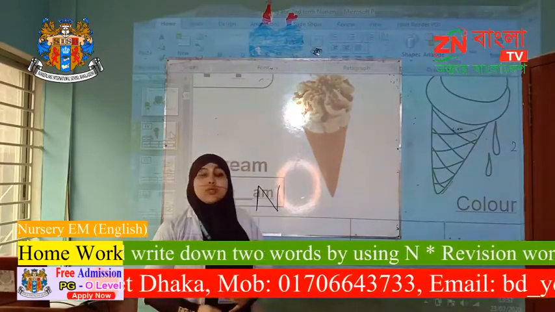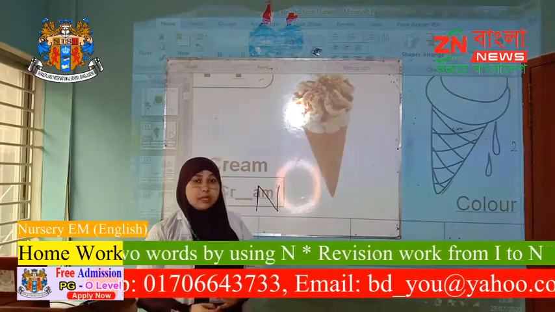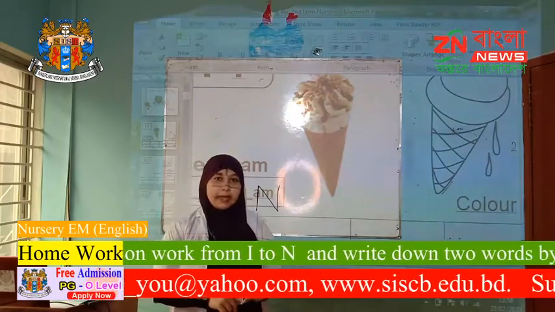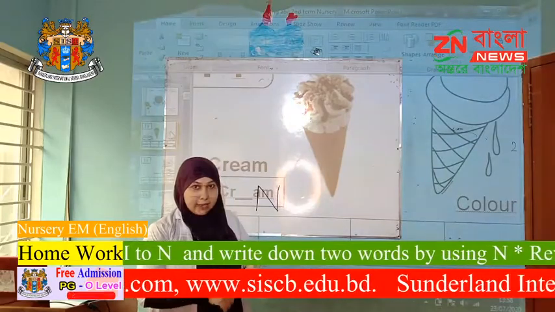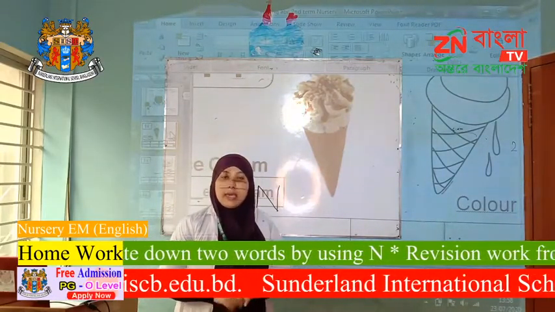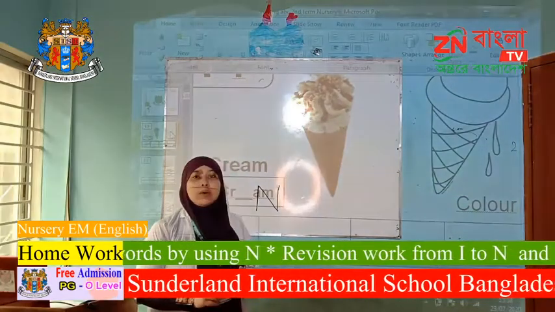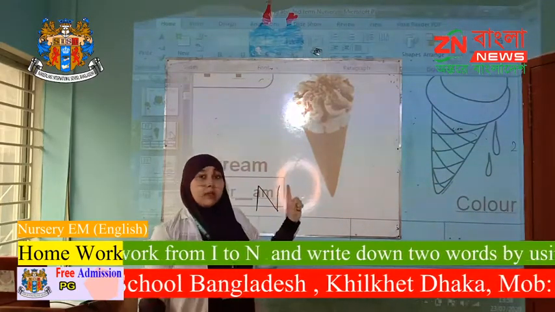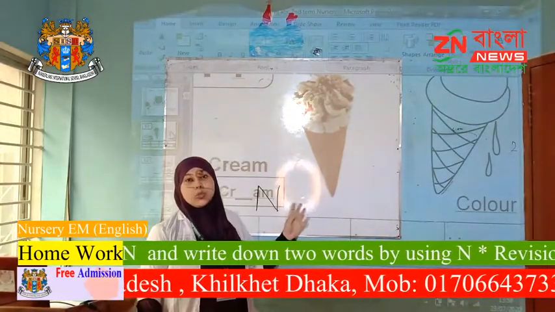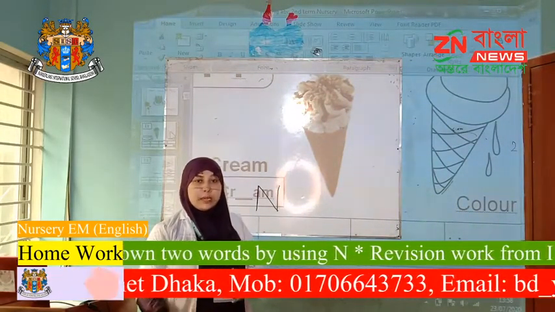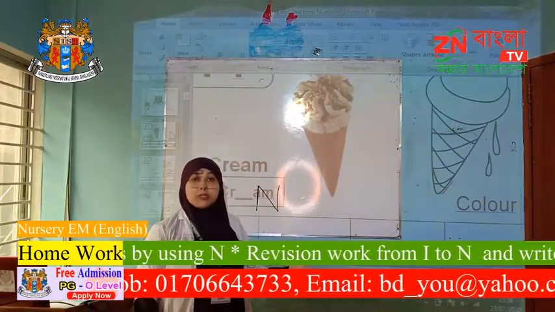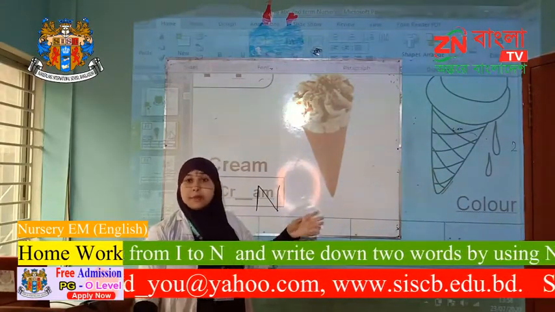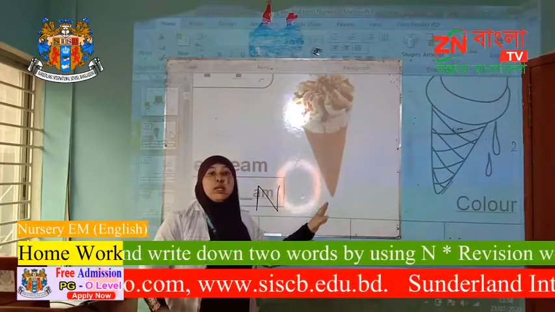Okay, now do you remember what our second term syllabus was? I will tell you, our syllabus starts from I to P. So I, J, K, L, M, N, O, P. This is our second term syllabus, and our previous lesson was I to M. Today we are going to teach N related words, but before that I am going to review I to M related words. So can you remember what are for I?